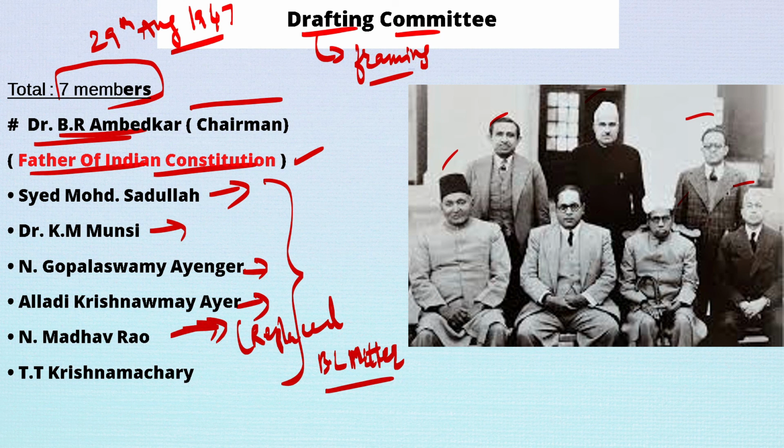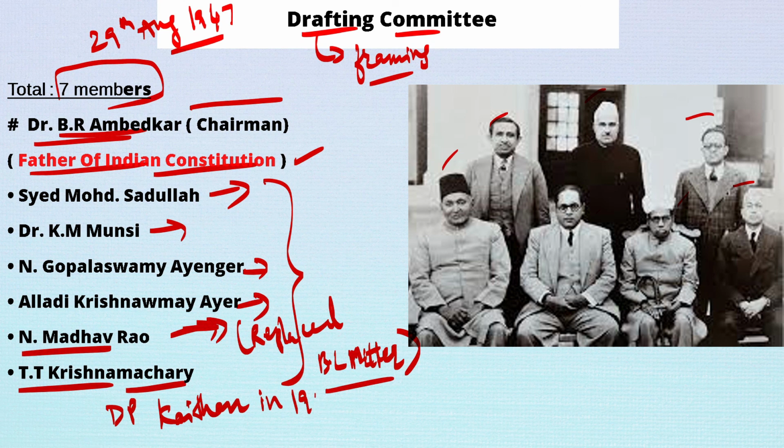So when he resigned, N. Madhav Rao replaced him, and T.T. Krishnamachari replaced D.P. Khaitan in 1948, because D.P. Khaitan passed away in 1948, and he was replaced immediately.